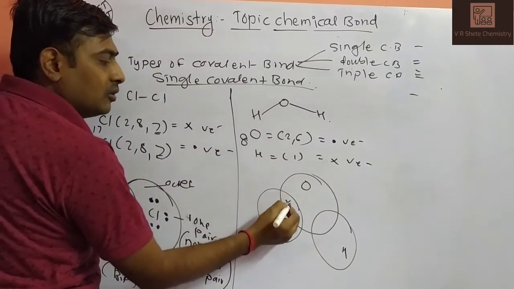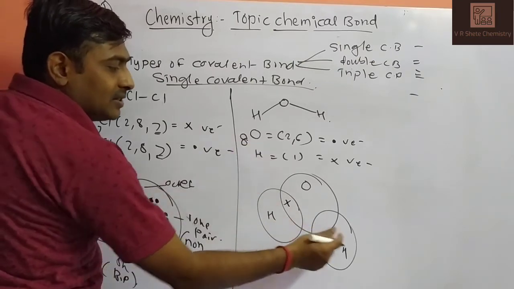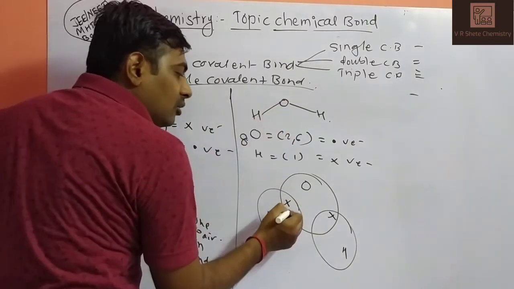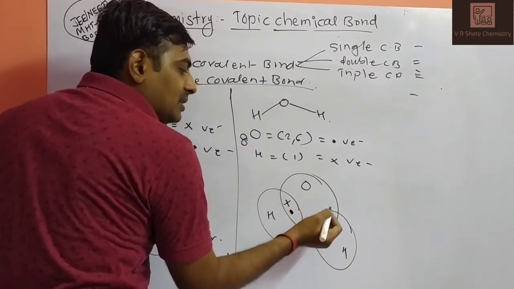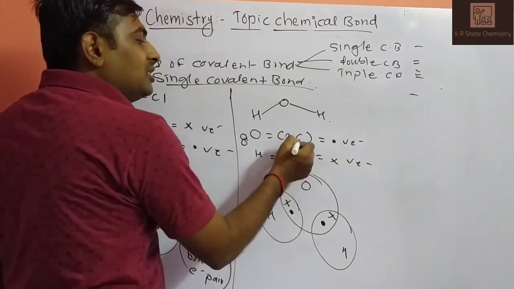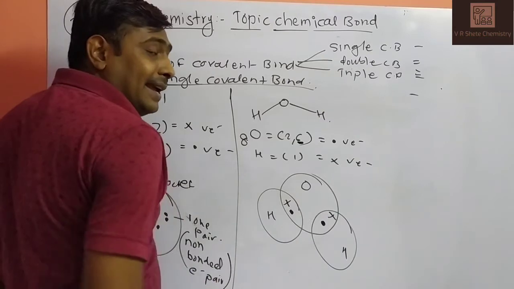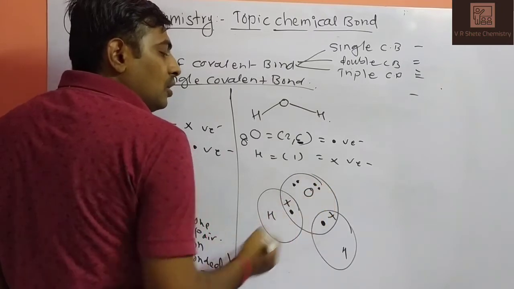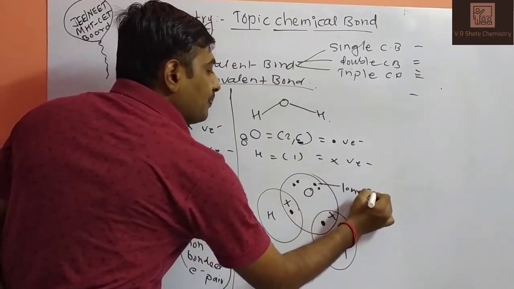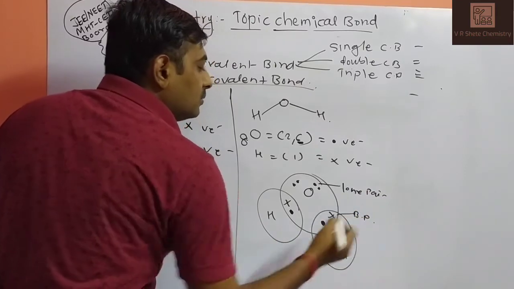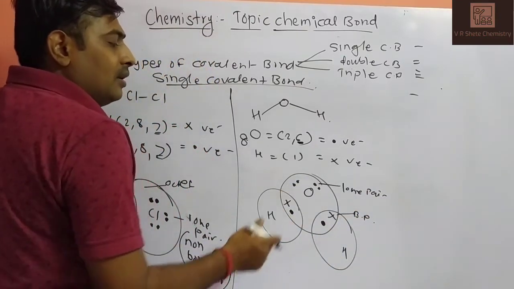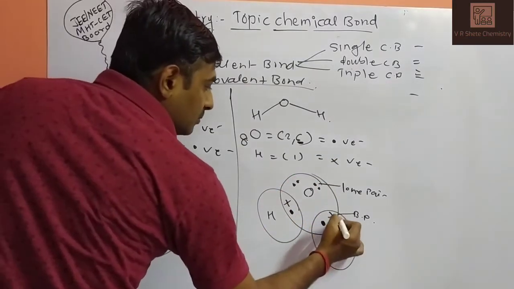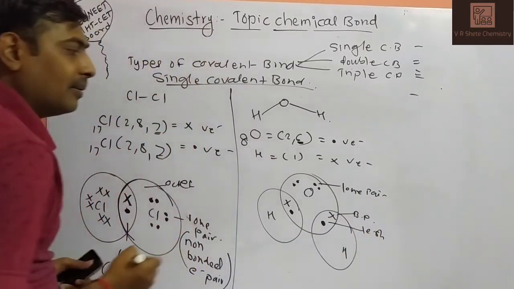Hydrogen shares one electron, and the second hydrogen also shares one electron, because it is a single bond. If hydrogen shares one electron, then oxygen also shares one electron, represented by a dot. How many do we have to draw for oxygen? Out of 6, 2 are engaged, remains 4. 1, 2, 3, 4: these are lone pairs. And these are bond pairs. In a water molecule, 2 lone pairs and 2 bond pairs are present. This is 1 electron share, a single covalent bond.